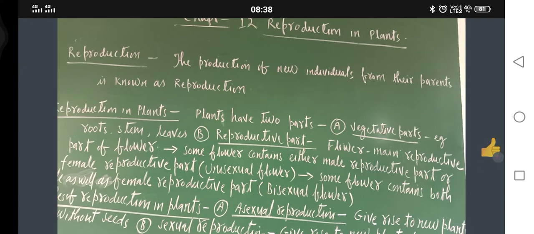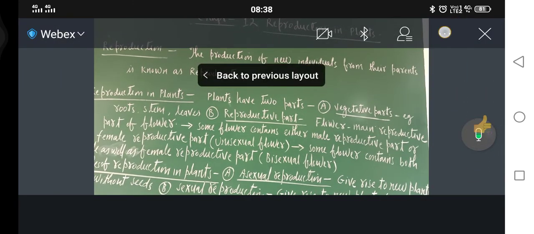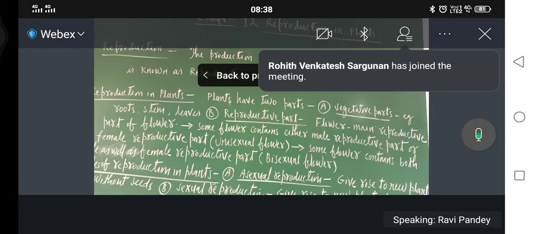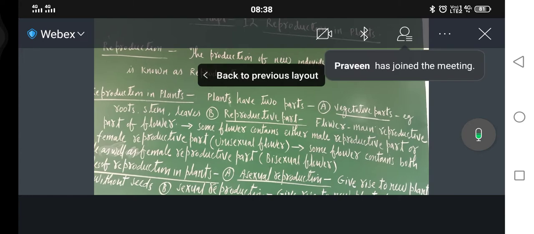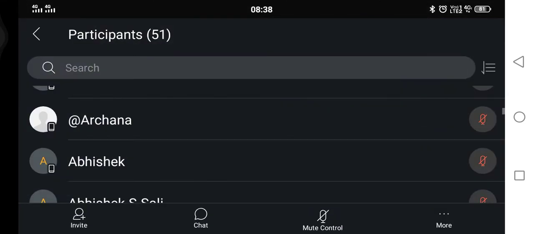Now, today I am going to teach you chapter number 12. What is the name of chapter number 12? The name of chapter number 12 is Reproduction in Plants. That I have to start today.